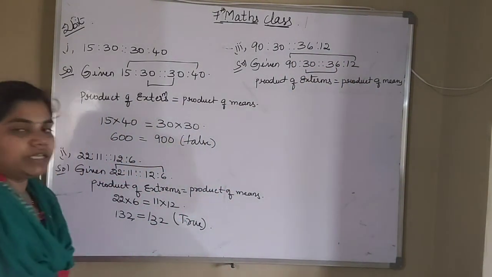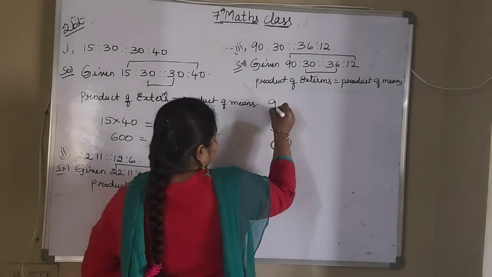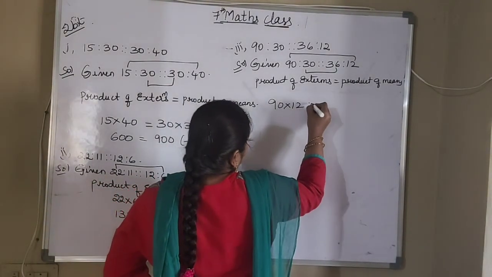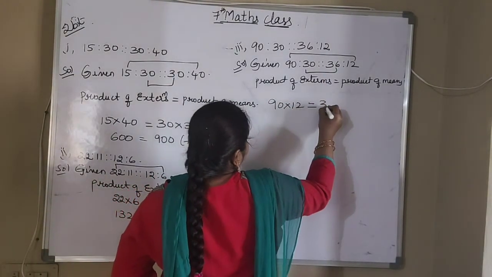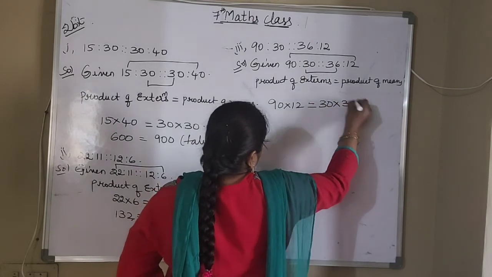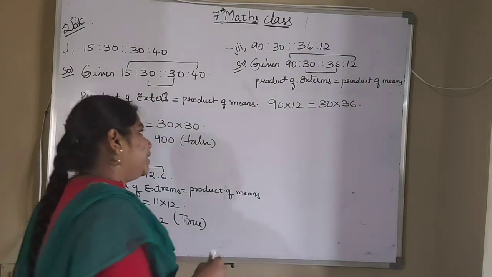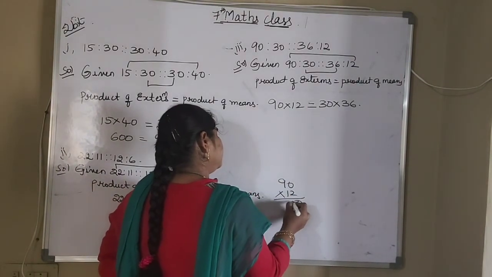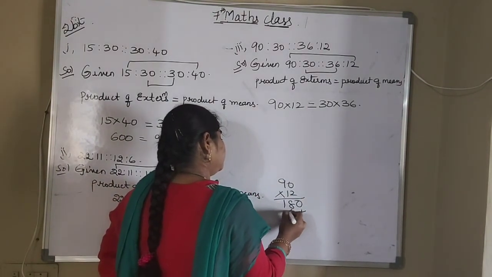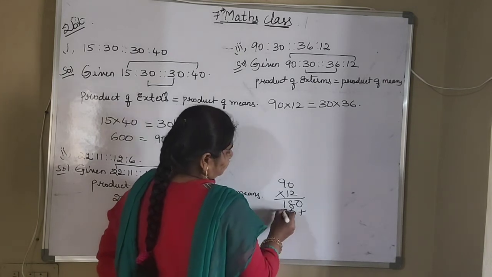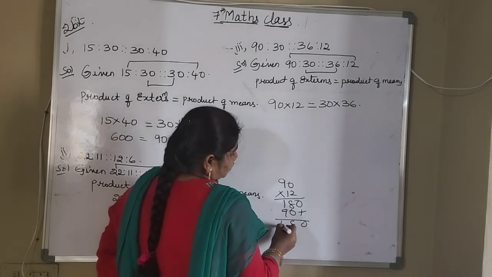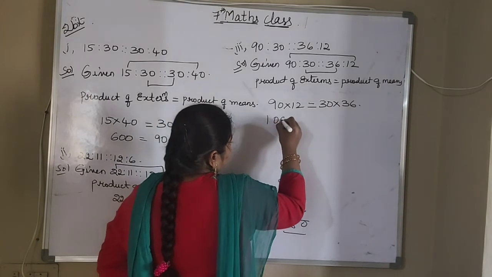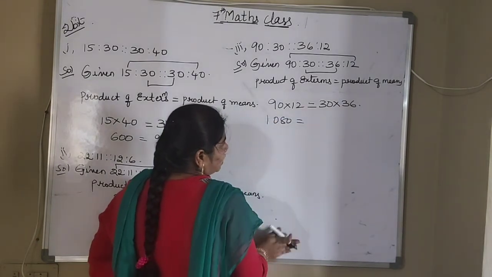So what are the extreme terms and what are the mean terms? You see, what are the extreme terms here? 90 into 12 and 30 into 36. Now you multiply this. So it is 1080, and you multiply these two terms.